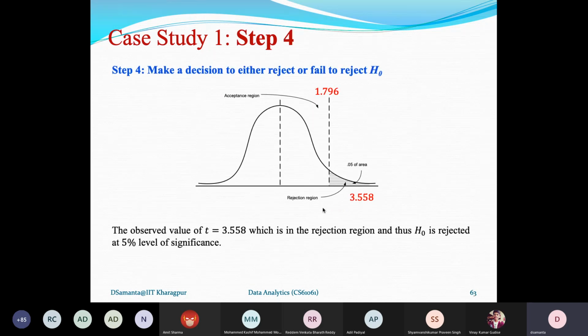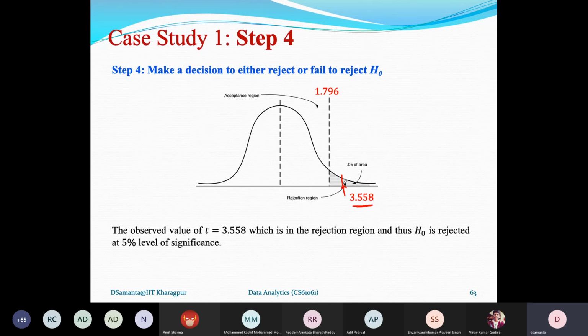Now we are in the process of making a decision whether the null hypothesis is to be rejected or accepted. As you see, the critical boundary is 1.796, and your test value obtained based on the sample is 3.55.